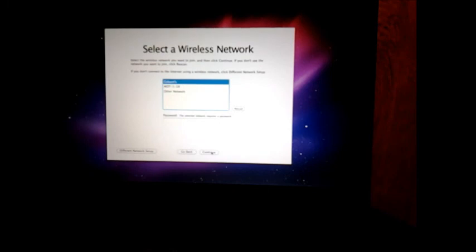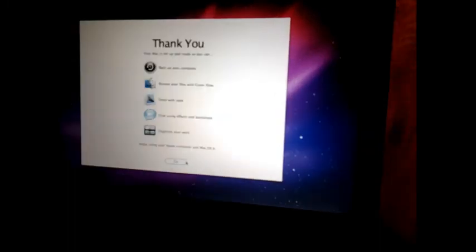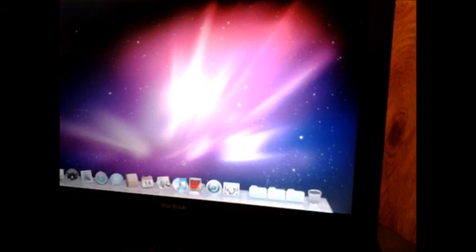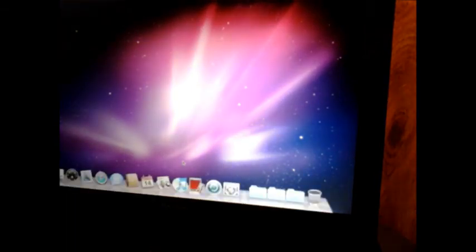And I go to my internet and enter my password. And there it is. That looks nice.